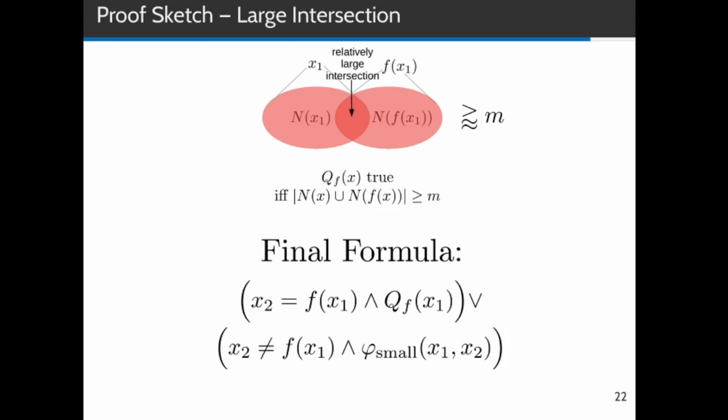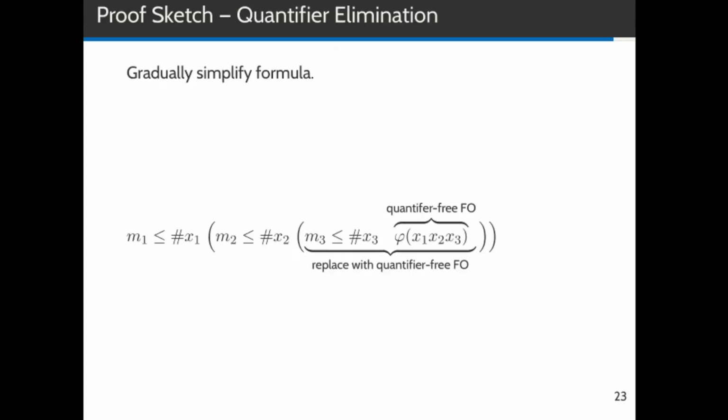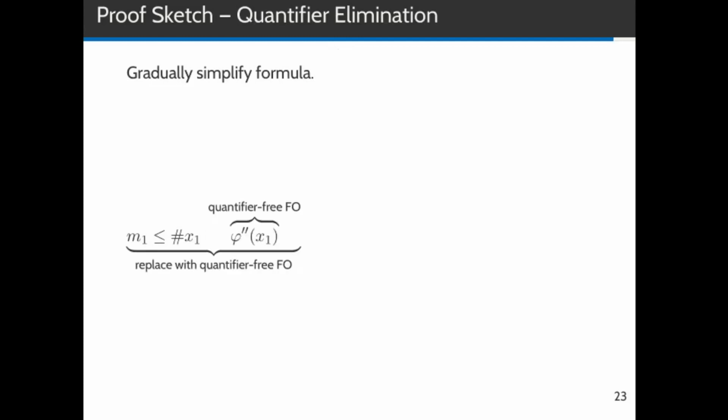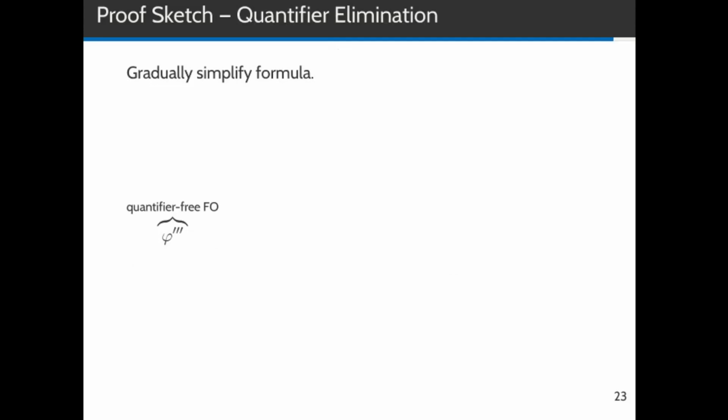And this completes the step of the quantifier elimination procedure. We have constructed a quantifier-free formula that approximates the original formula. We can now repeat this process to remove the quantifiers one by one until we're left with a single quantifier-free formula that we can then directly evaluate. And that completes my presentation.